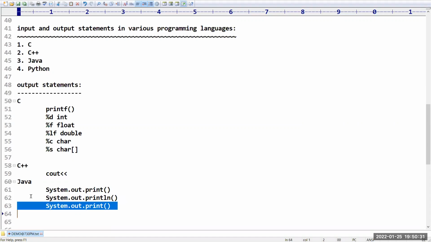Sir, what about this last one? It is System.out.printf. Sir, how does C language printf work? In the same way it is going to work, nothing more than that.